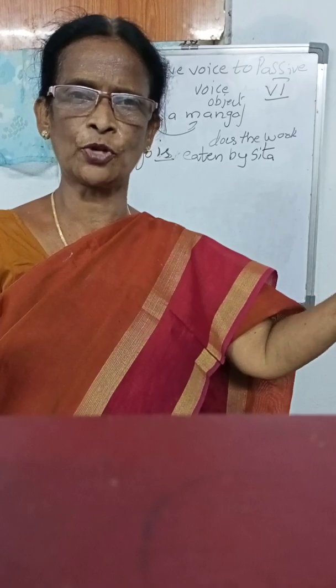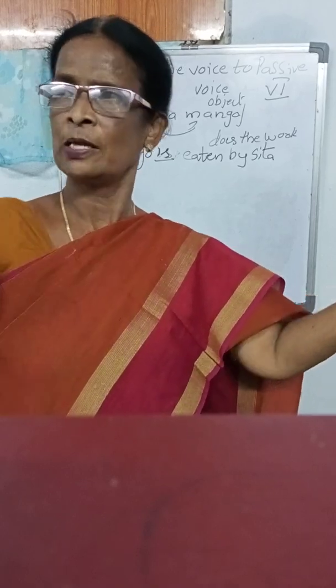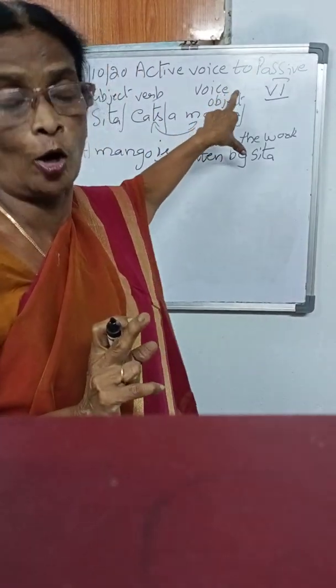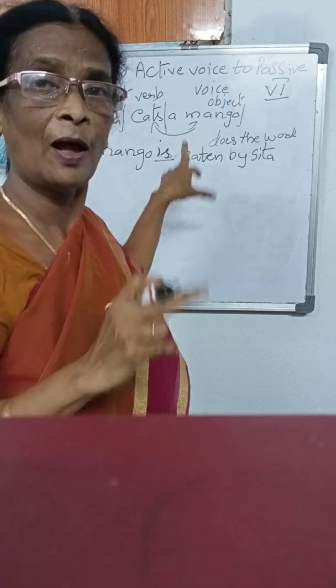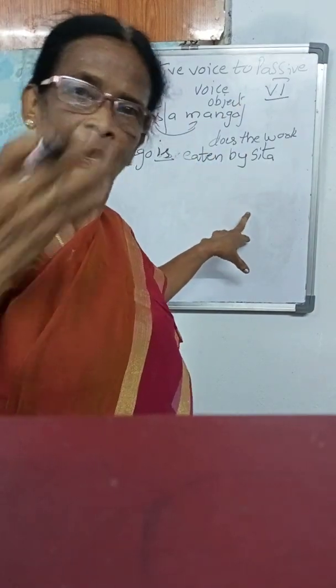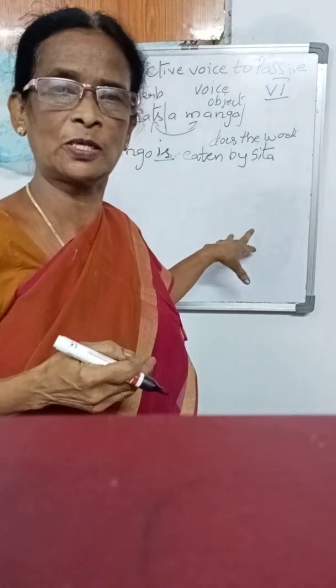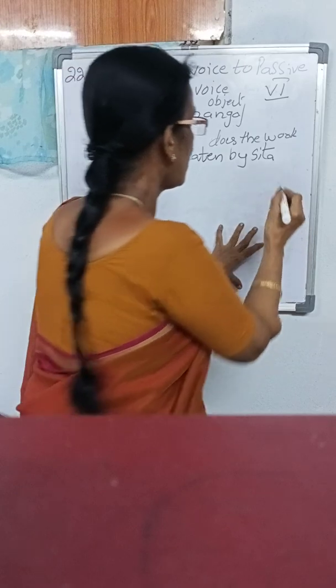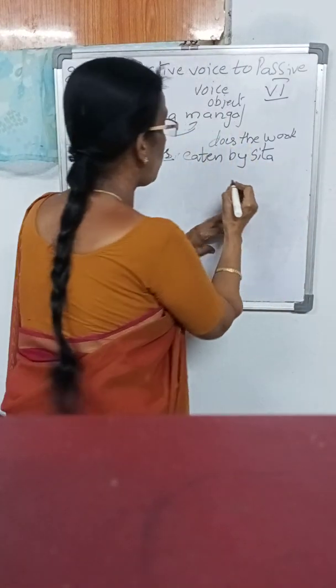So you have to change. The object comes to the subject's place, the subject goes to the object's place. But you have to remember which helping verb we have to write based on the object. If it is plural, automatically we'll write "are." So past participle as usual. For all passive voice, we have to use the past participle. Okay, ma'am? So this is the passive voice.